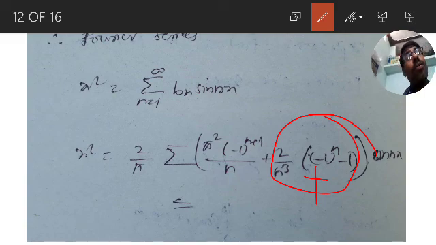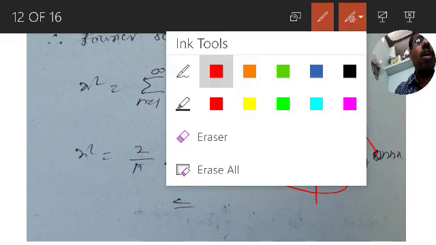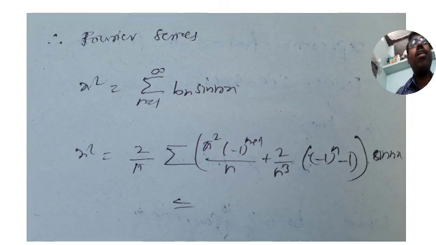So if you want, you can expand the series by putting n is equal to 1, n is equal to 2, n is equal to 3, n is equal to 4, and so on. So 2 by pi into the n is equal to 1 term plus the n is equal to 2 term, and the n is equal to 3 term, like that you can get it. So this is our third problem on sine series.